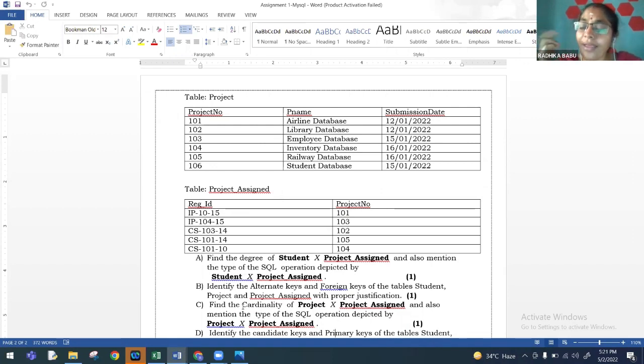So how do they write the correct answer for the alternate key? Only when they know a candidate key, only when they know a primary key. So indirectly, though they are writing the answer for the alternate key, it is only after understanding what a primary key is. After identifying the primary key, they can come to the answer for the alternate key. This way, indirectly, we are testing two concepts. This is another way of testing.